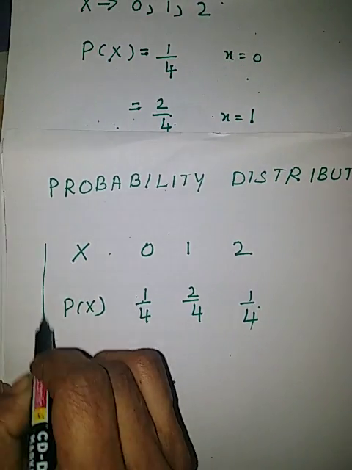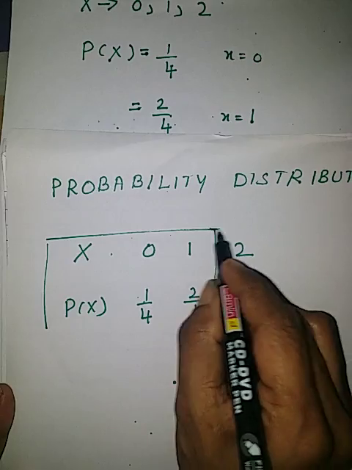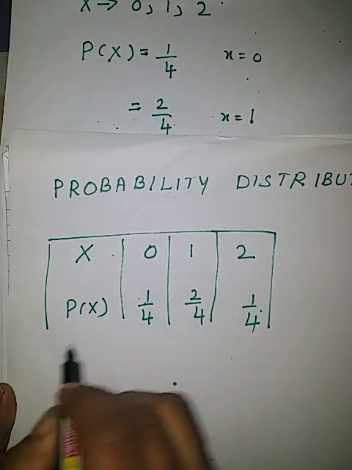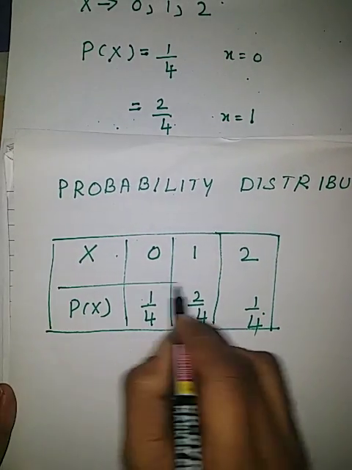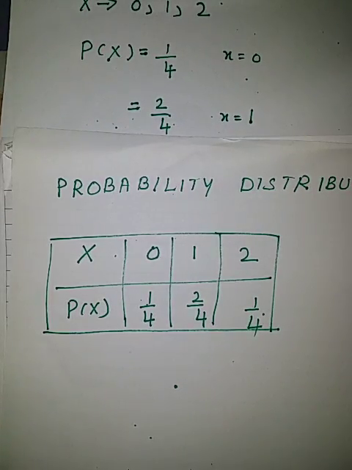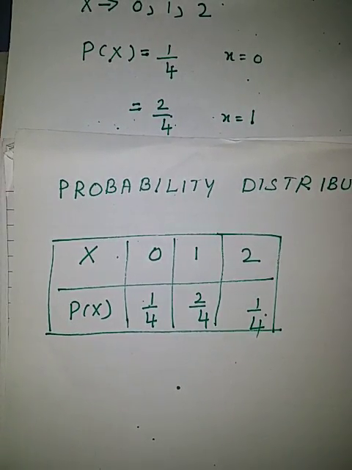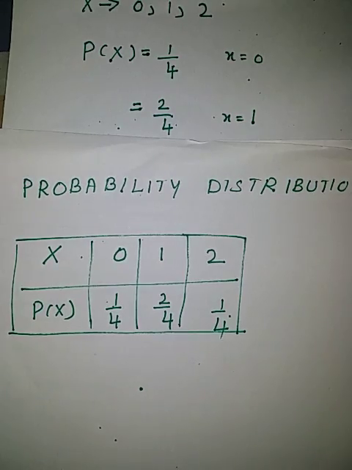This description of values of x along with their probabilities is called probability distribution.